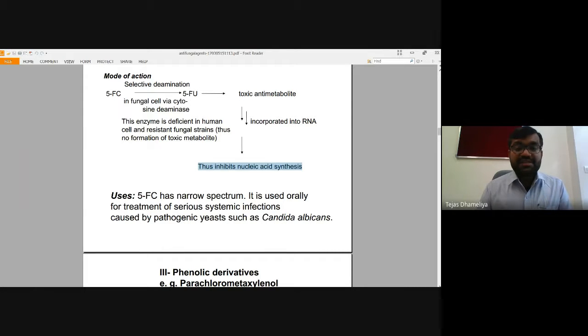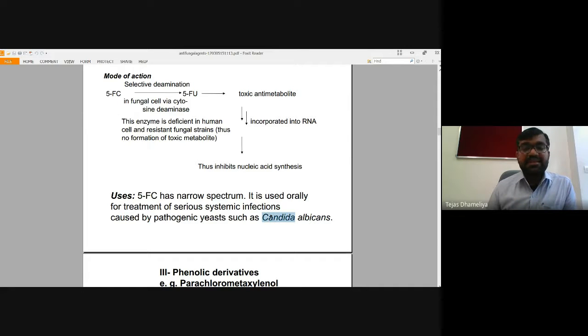So this 5-fluorocytosine has a narrow spectrum and is only used in treatment of systemic infections caused by Candida albicans, like the image of Candida infections I showed you. So against this pathogenic yeast, Candida albicans, 5-fluorocytosine is generally utilized.